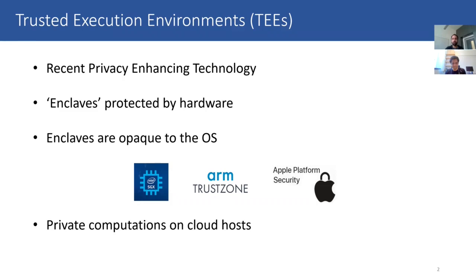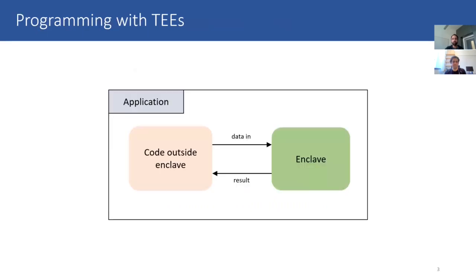This secure computing model is useful when a user needs to perform computations on their private data on untrusted third-party machines, for example, untrusted cloud hosts. This figure shows an application that uses this enclave technology. An application itself is partitioned into two parts. One part is kept inside the enclave, which usually contains some private code or data, and the other part is kept outside the enclave. They communicate with each other via a dedicated interface.